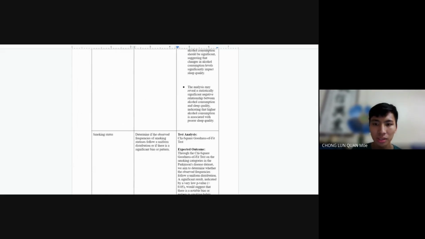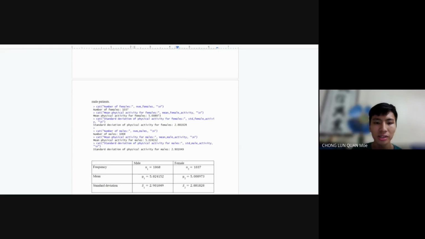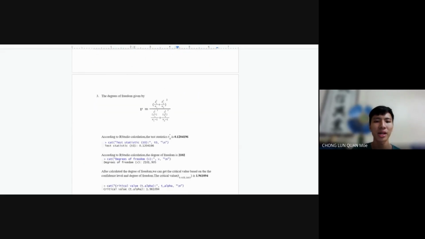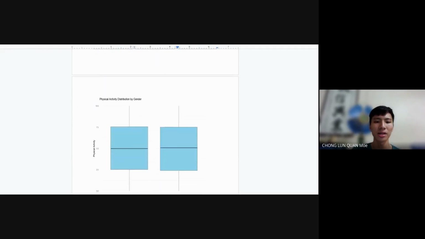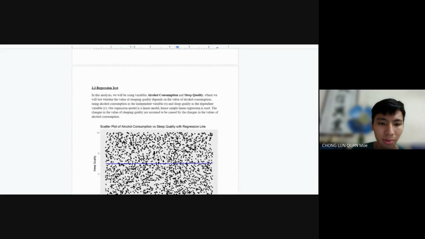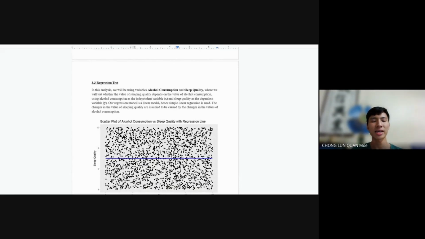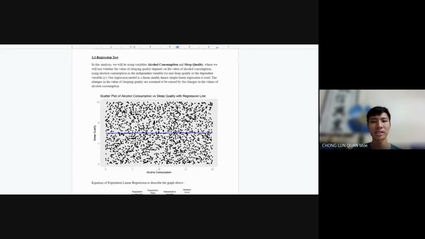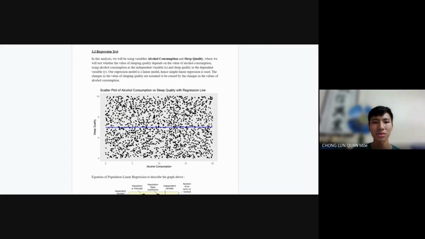I'm going to share with you the regression test that we have done for this analysis. For the regression test, section 3.3, here, the regression test will take alcohol consumption and sleep quality as the two variables. So we assume that the value of sleep quality depends on the value of alcohol consumption, or otherwise.